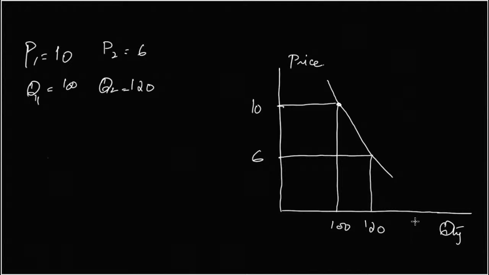For a demand curve, we know that as price changes, quantity demanded changes. Keeping other things constant for a given amount of time, if the price decreases, the quantity demanded increases, and if price increases, the quantity demanded decreases.